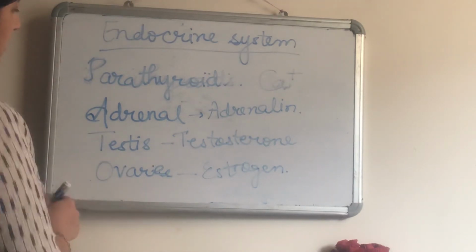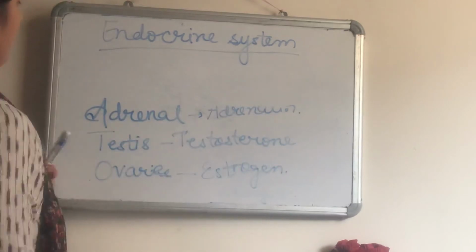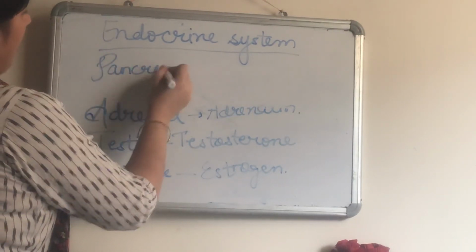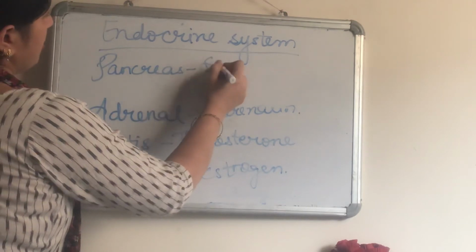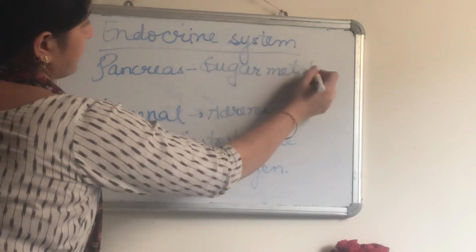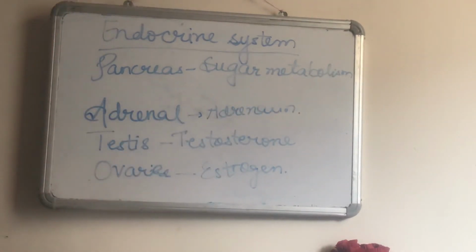Now there is also pancreas near the stomach. One more gland is there, that is pancreas. It is present below the stomach and it controls the sugar metabolism in our body. Okay, so these are about the glands.